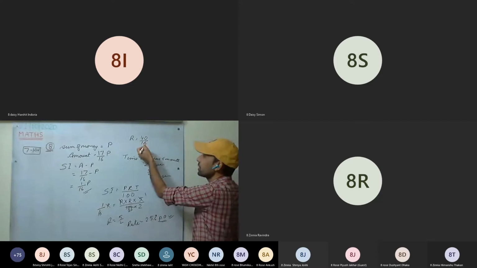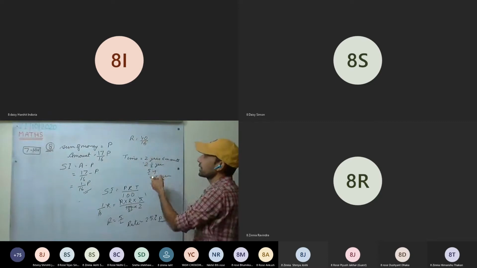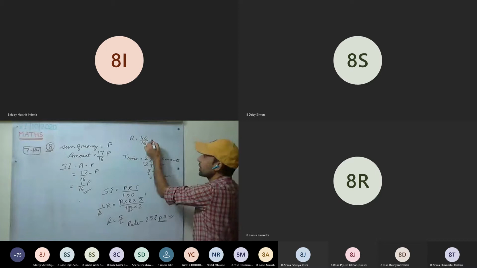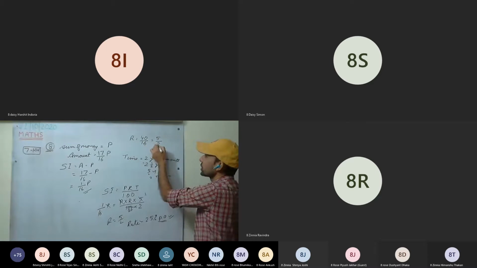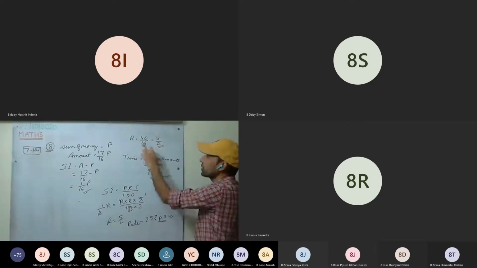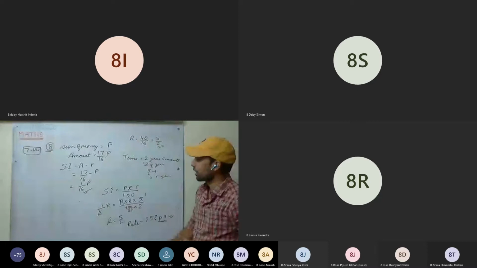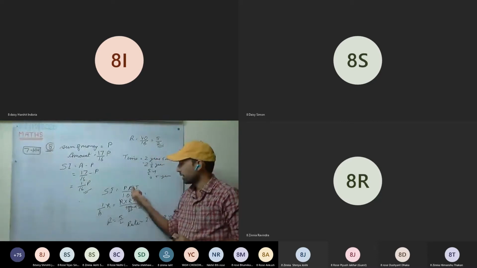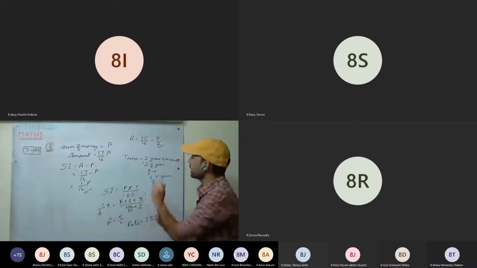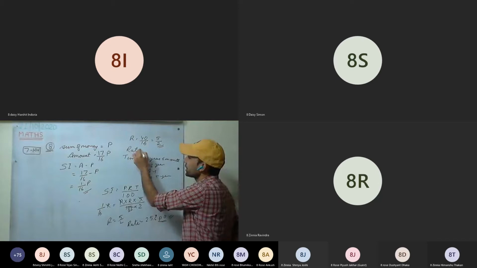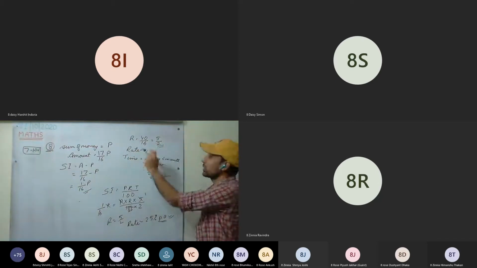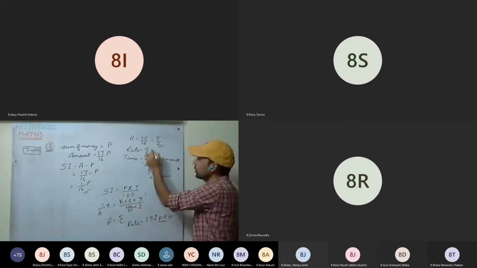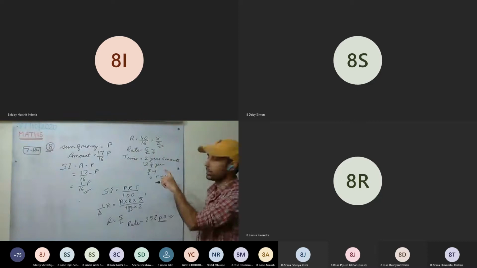Now with 4 you can cancel. With 8 you can cancel with 8. So 8 5s are 40, 8 2s are 16. So rate R equals 5/2. Now see here, while putting in this one. Okay, now how will we be writing the rate? If R is 5/2, that means the rate will be 5/2, and you have to put the percentage sign.